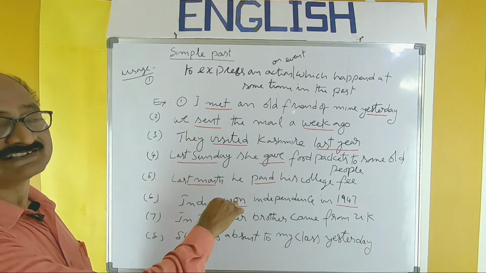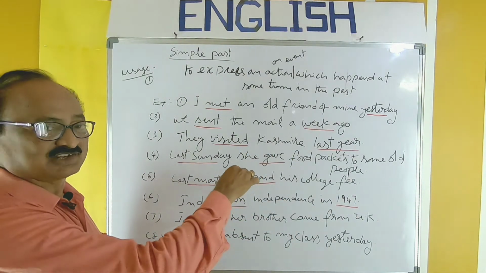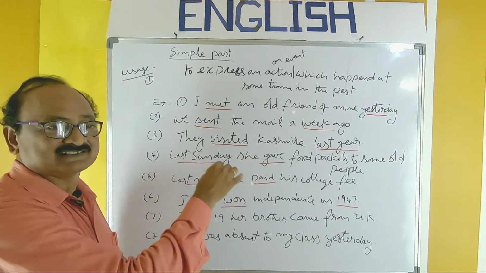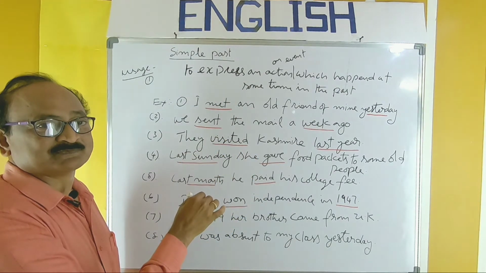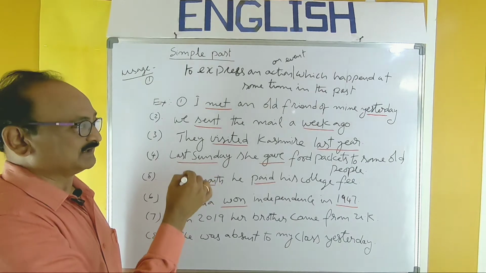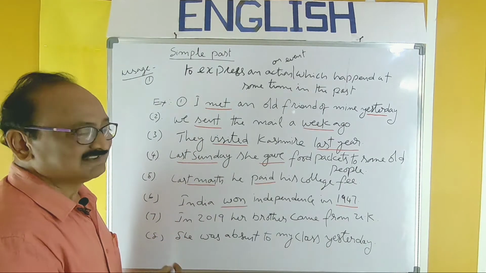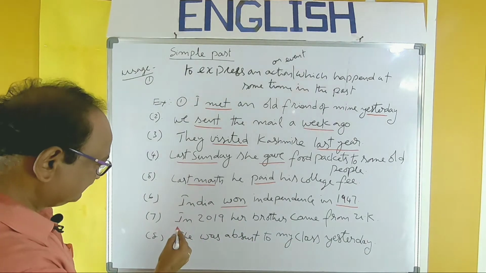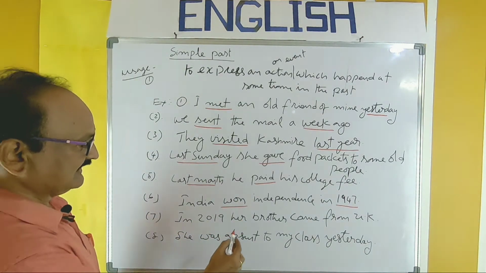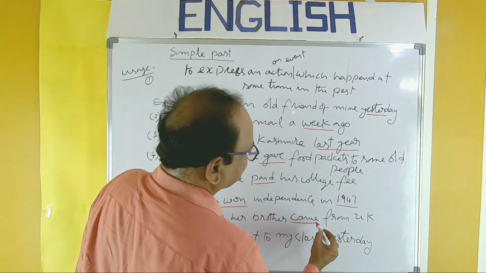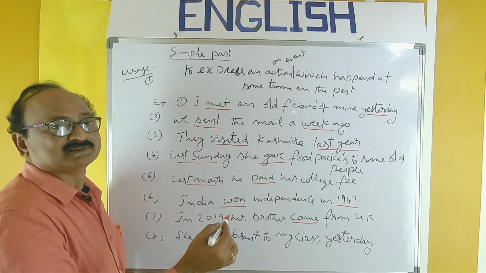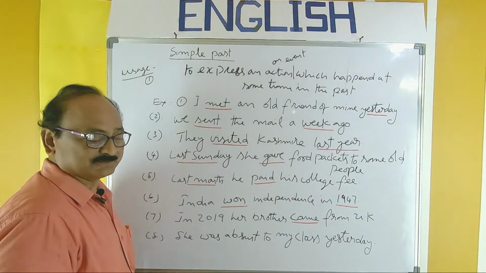In the structural aspect, I did not mention time because the structure is important there. Simply, you have to learn the basic pattern there. Now you can practice by using time also. In 2019, her brother came from UK. Came: come, came, come, here the second form.